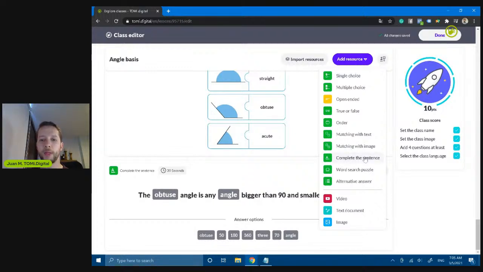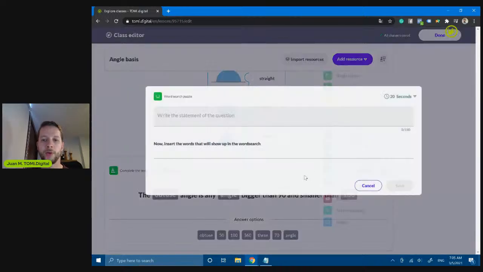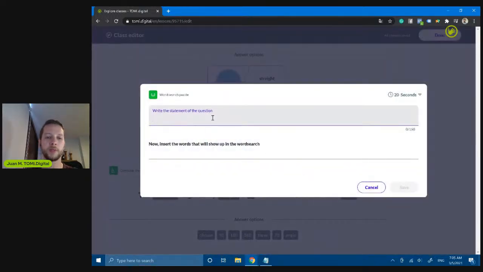We are in completing the sentence. Let's make a word search puzzle. So the way for making a word search puzzle is very simple. Just write the statement here. So for example, find the angle types. And I'm gonna just write here multiple words for adding to my word search puzzle.